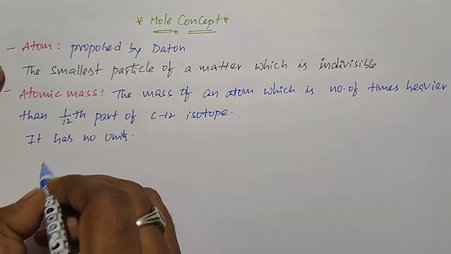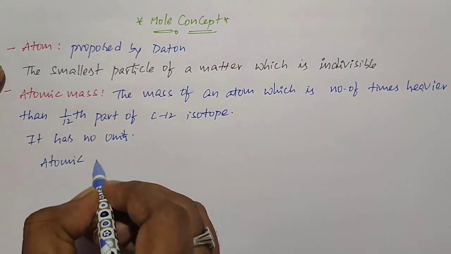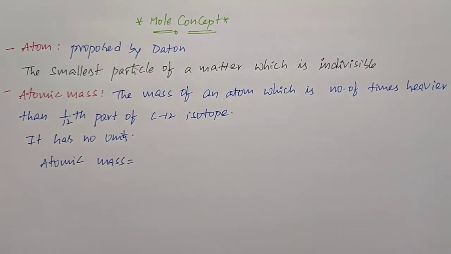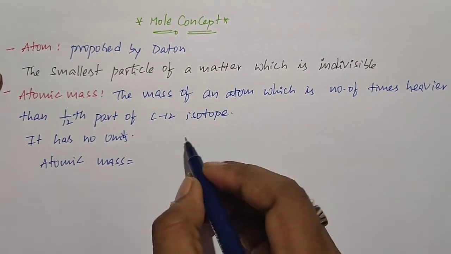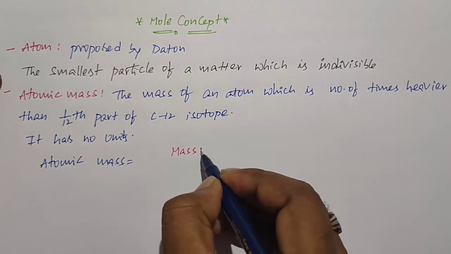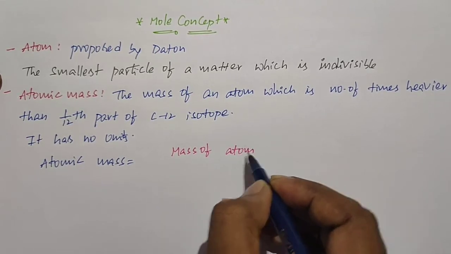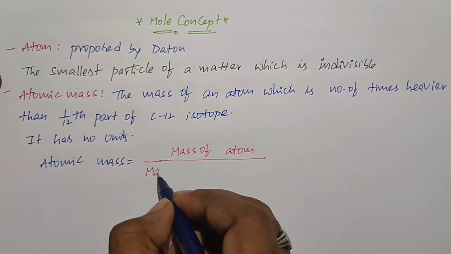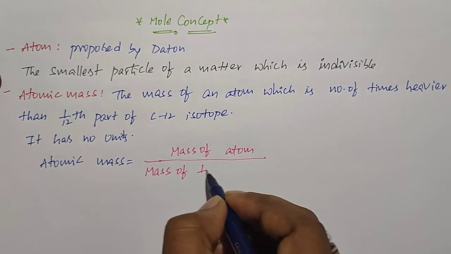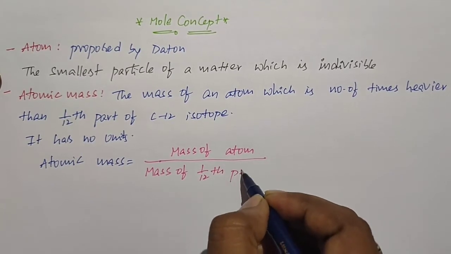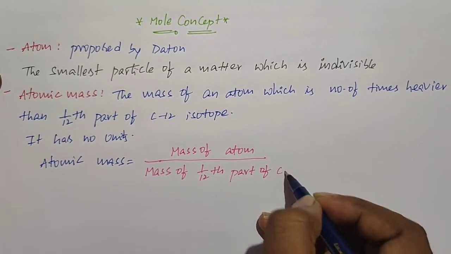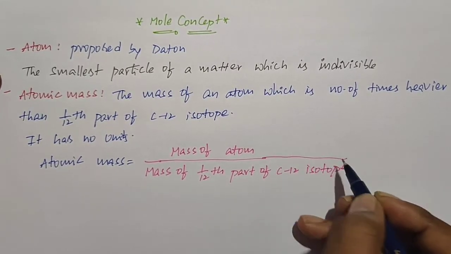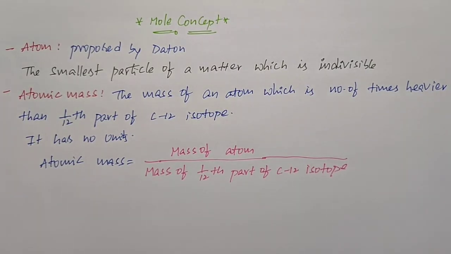So atomic mass is equal to mass of atom divided by mass of one by 12th part of C12 isotope. So this is the formula for atomic mass.